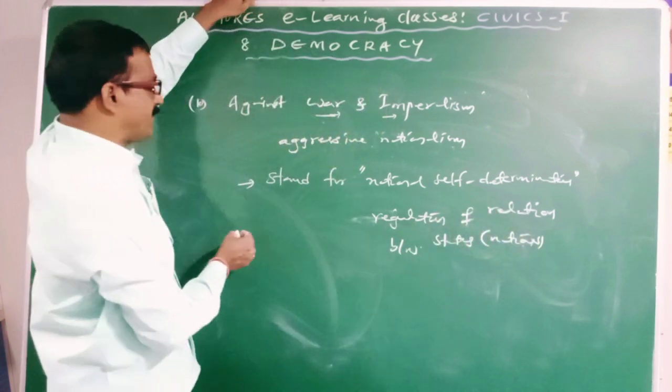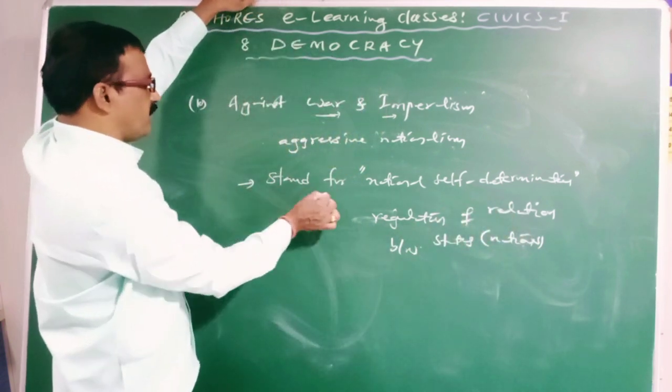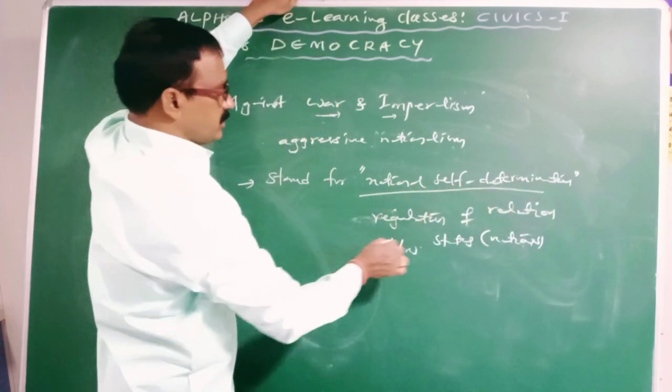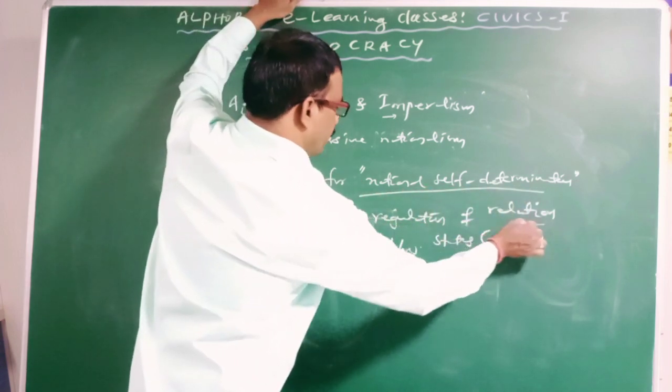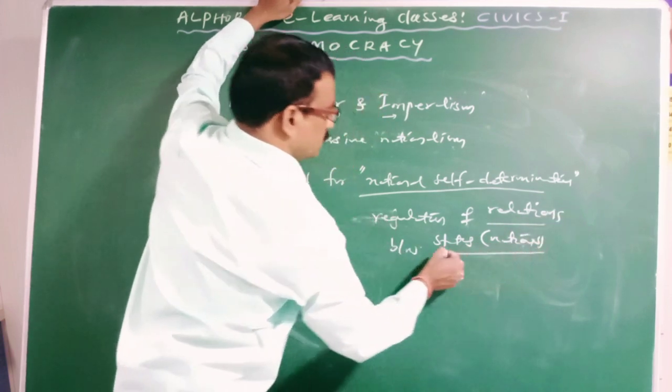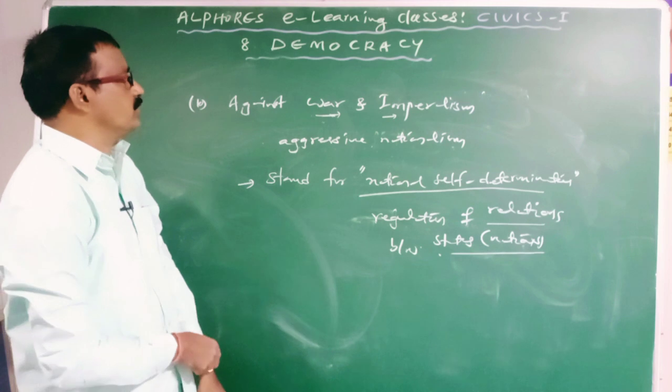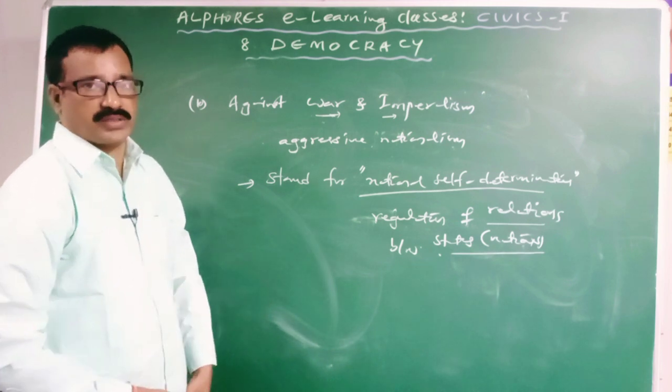Clear? So internationally the democratic form of government stands for, first, national self-determination, and second, regulation of relations between nation countries. Clear? So these are some of the important features of democracy.